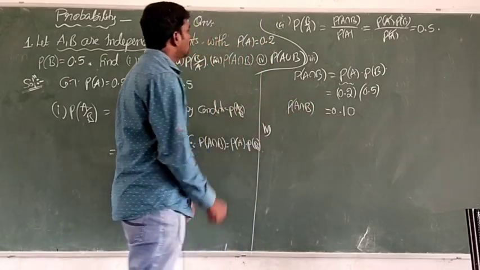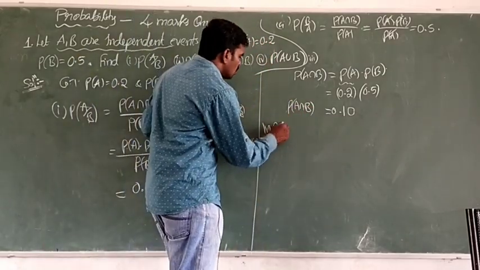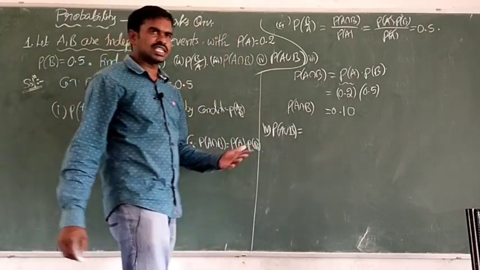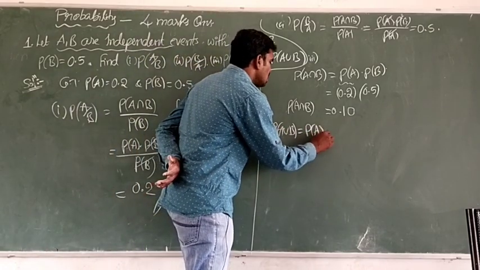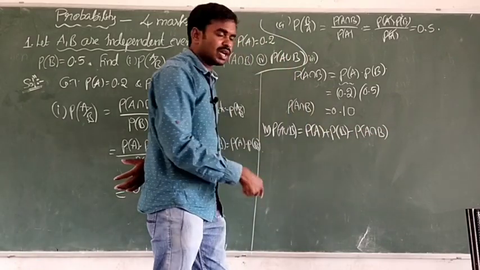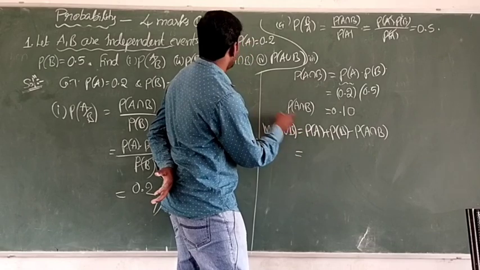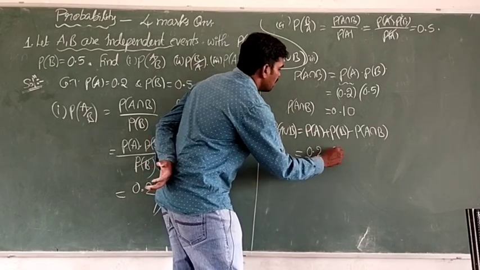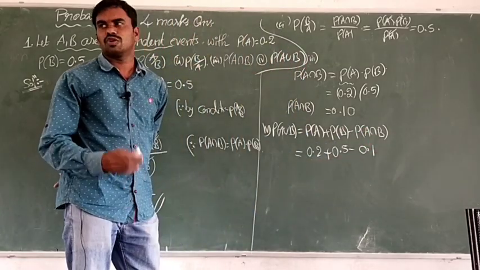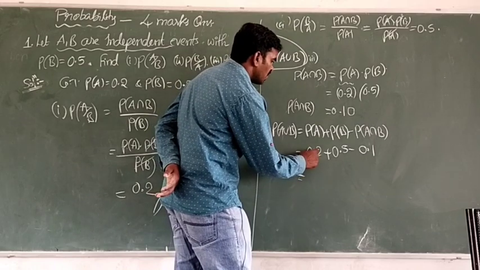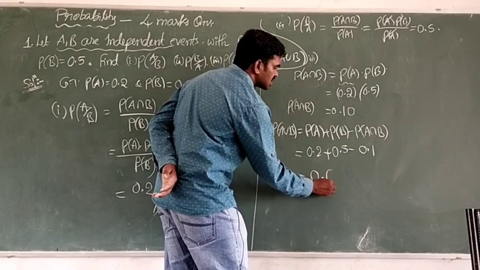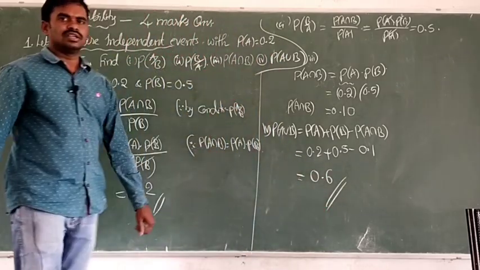And the last one, what is the last one? Probability of A union B. Okay. So P of A union B. Do you remember the addition probability theorem? It says that P of A union B equals P of A plus P of B minus P of A intersection B. Just write the formula and substitute in that, we get the answer. P of A 0.2 plus P of B 0.5 minus P of A intersection B is 0.10, nothing but 0.1. So now 0.2 plus 0.5 is 0.7, 0.7 minus 0.1 is 0.6. So this is the answer. Okay, is it clear?